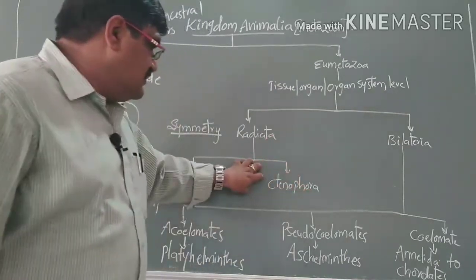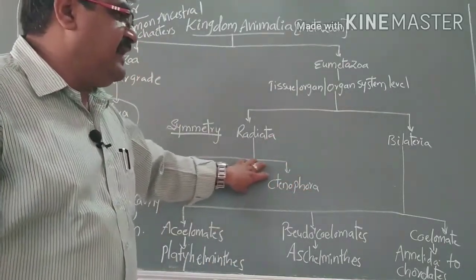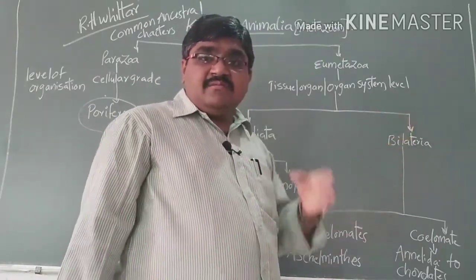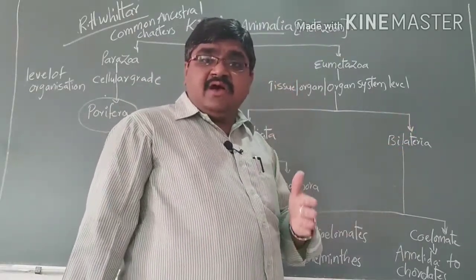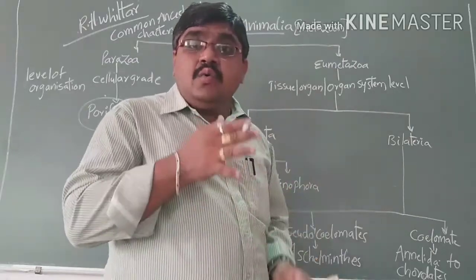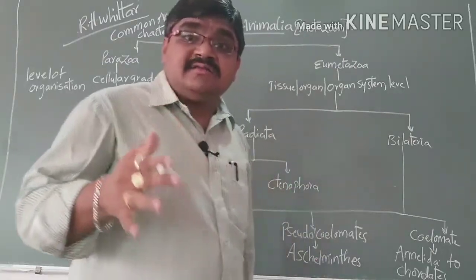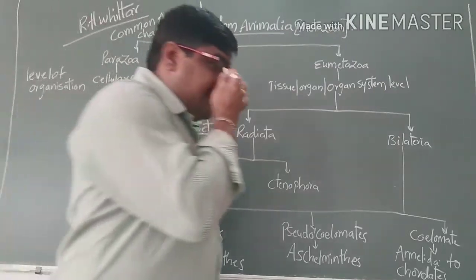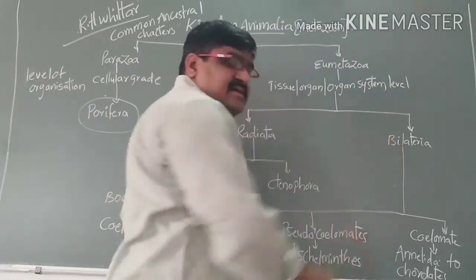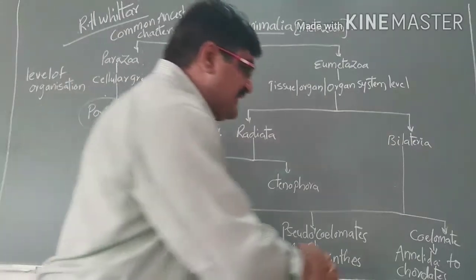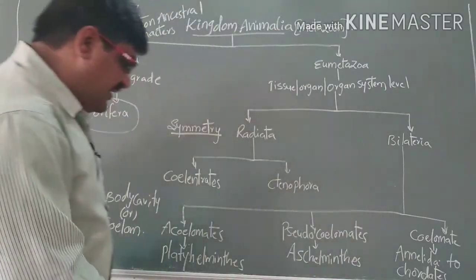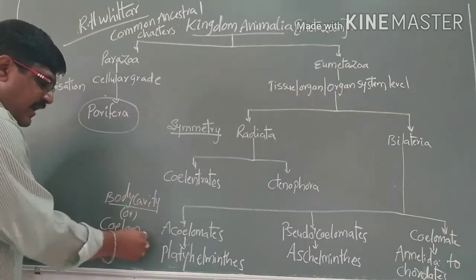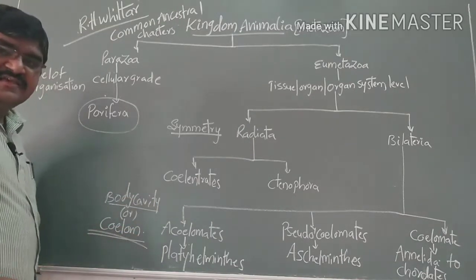Bilateria means that when you cut the organism in only one vertical plane, you are able to get two identical halves. Such a type of symmetry we call bilateral symmetry. Based on bilateral symmetry, organisms are classified into three types, based on the presence of the body cavity or coelom.